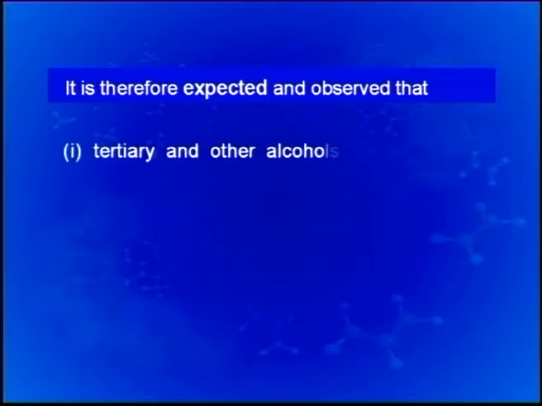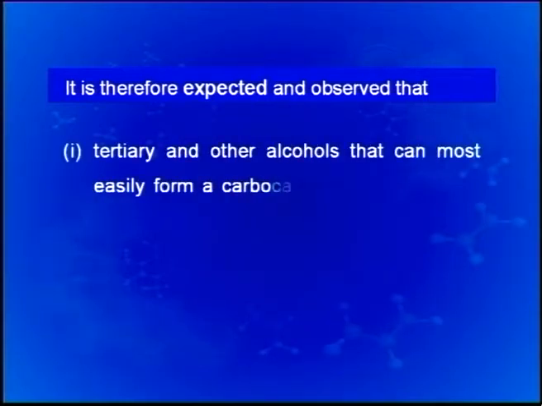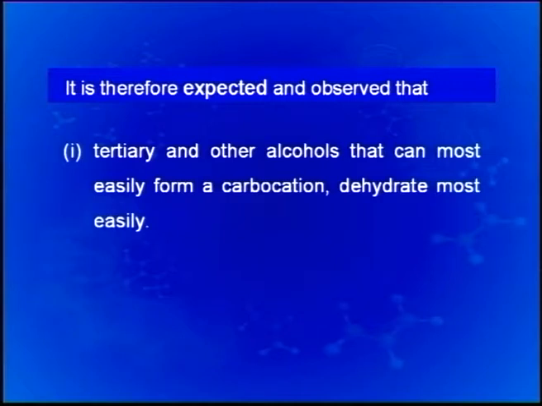It is therefore expected and observed that tertiary and other alcohols that can most easily form a carbocation dehydrate most easily. A more stable carbocation means more easily it is produced.